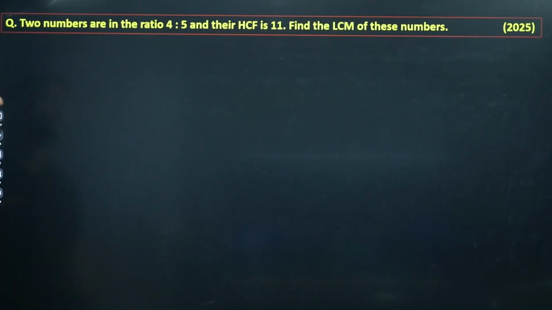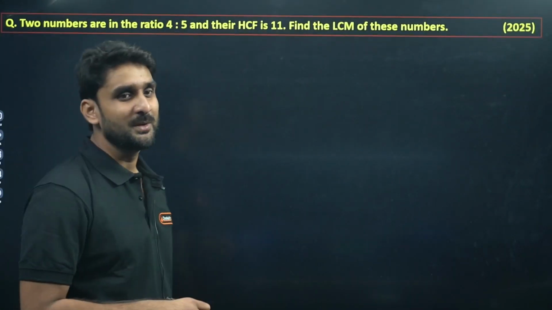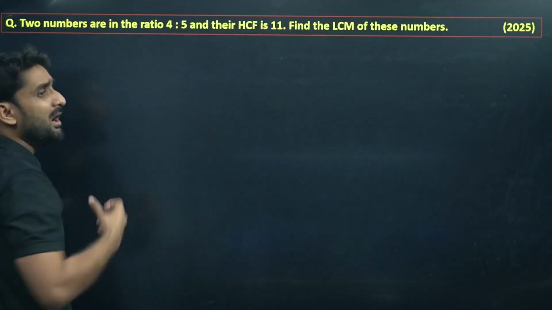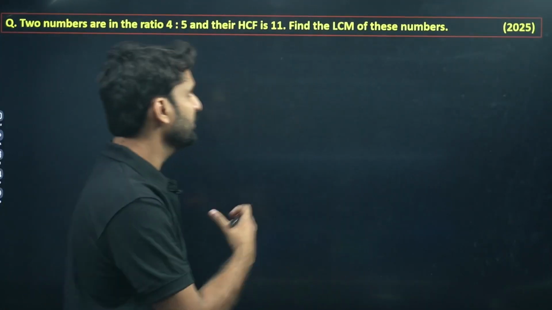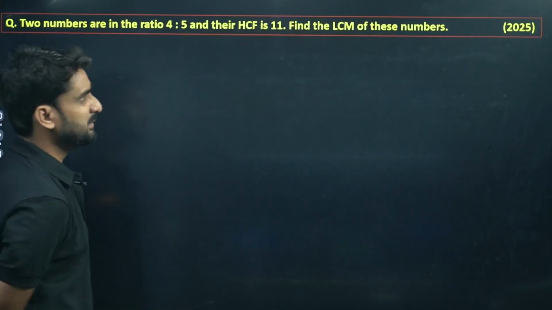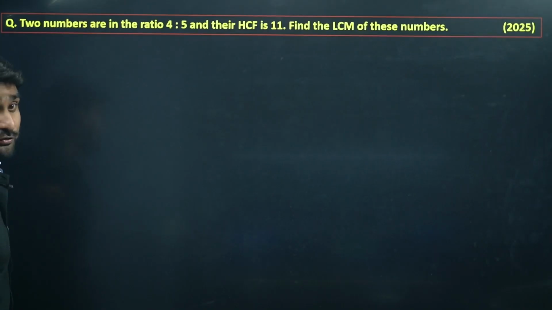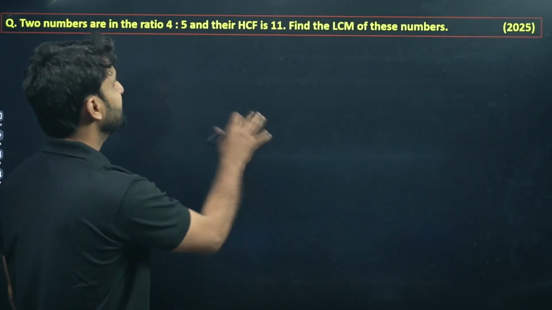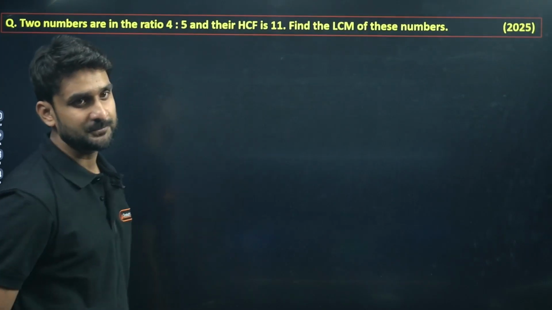This is an important question, I can say. This is a bit challenging for you, because this question demands your level of understanding. Hopefully you can do this question comfortably after the explanation. Let's solve this question. Two numbers are in the ratio 4:5, and their HCF is 11. Find the LCM of these numbers.